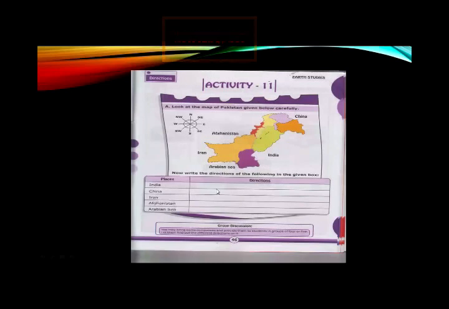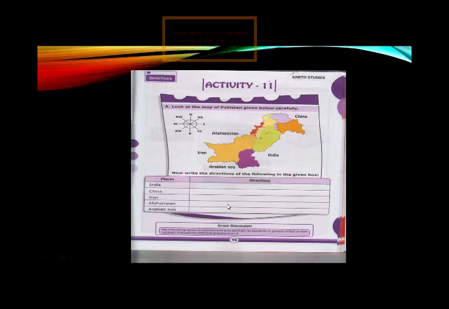Iran is located west of Pakistan. Where is Afghanistan located? Afghanistan is located northwest of Pakistan.